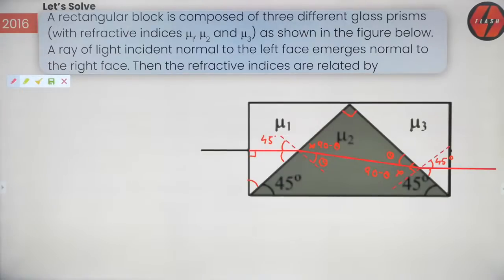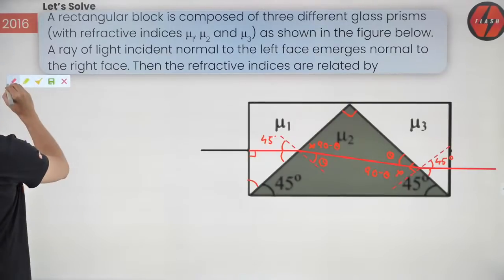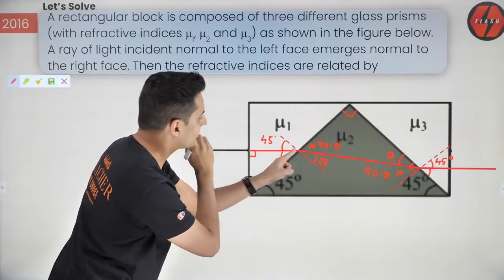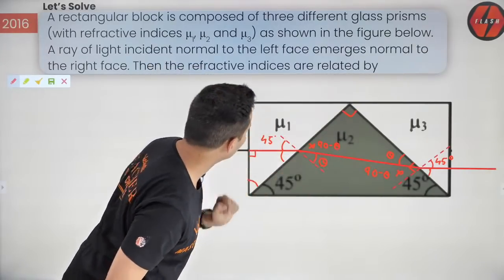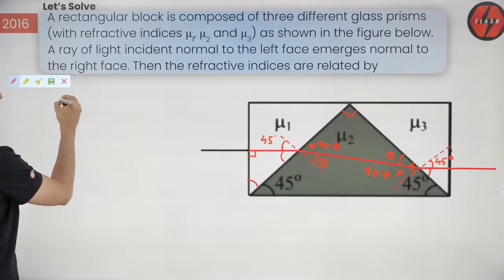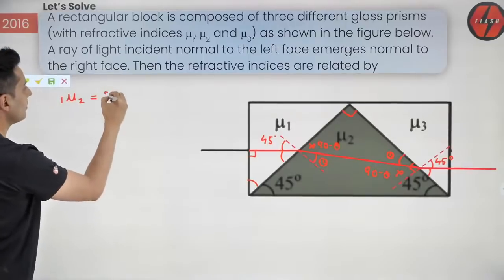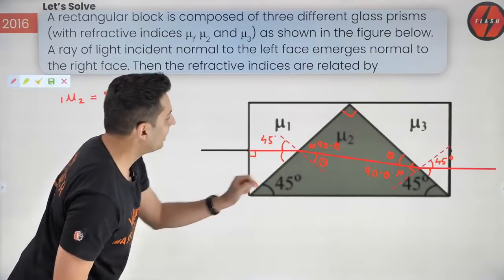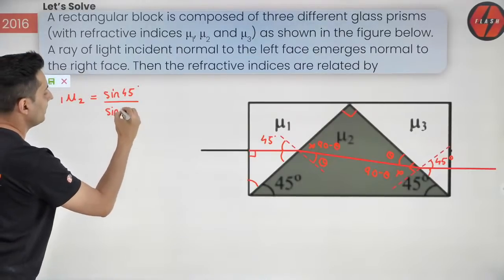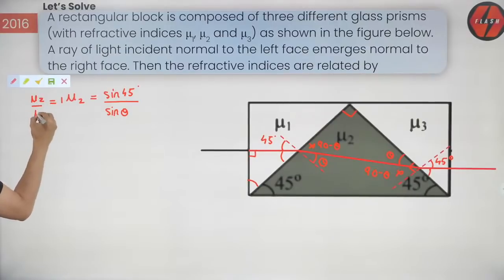Yes. So now let's see how we do this. Now, just look at this surface. How is light going? From medium 1 to medium 2. So I can say 1 mu 2 is sine 45 divided by sine theta, correct? But what is 1 mu 2, guys? It is mu 2 by mu 1.